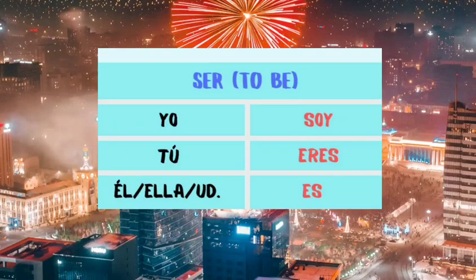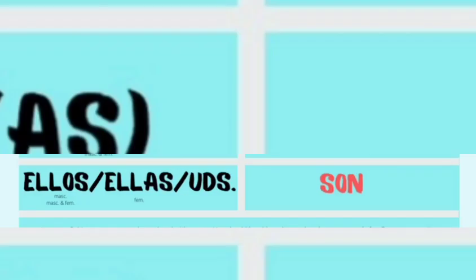O usted es, you are. Here we have nosotros somos, we are. Or nosotras somos. Nosotros with the O would be the male version of we are, or nosotras, feminine, nosotras somos, we are.